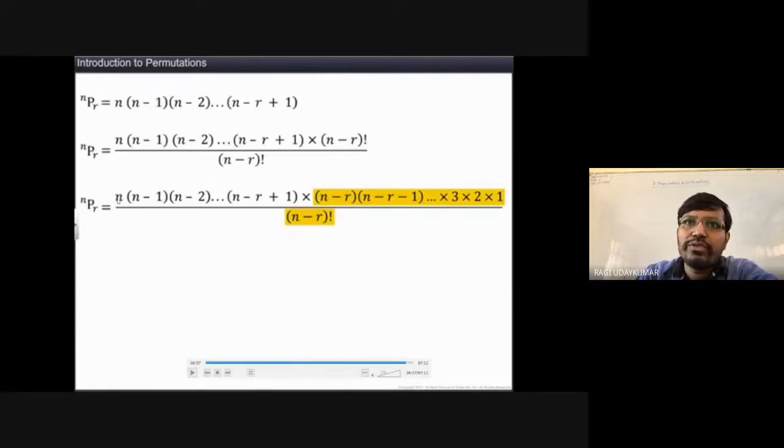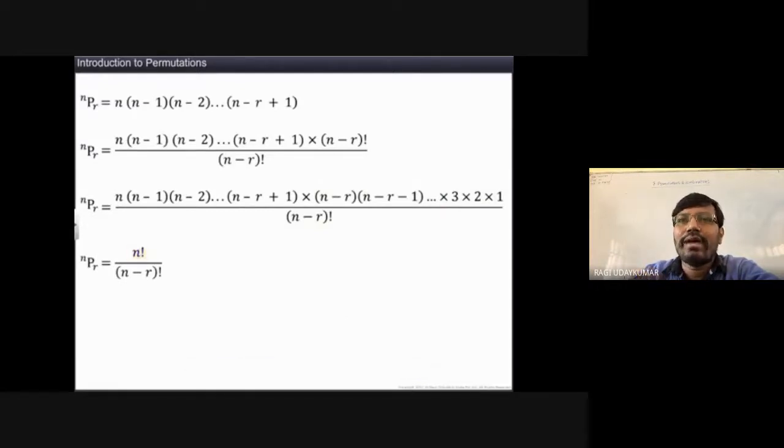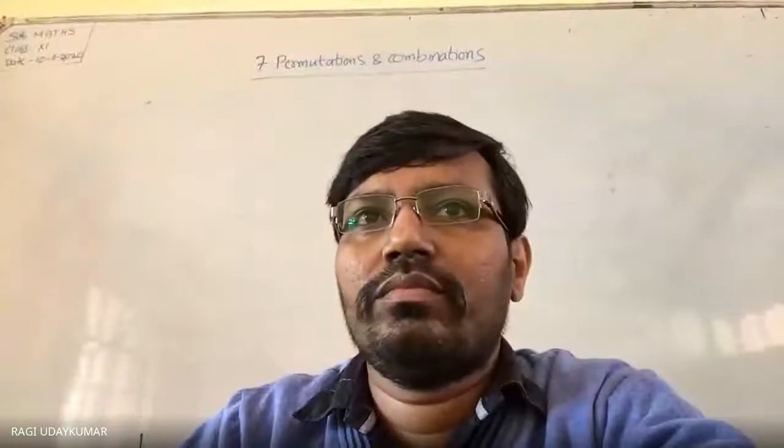So from here onwards, if you observe properly, you are going to get n factorial by n minus r factorial. So nPr is nothing but n factorial by n minus r factorial. Understood?